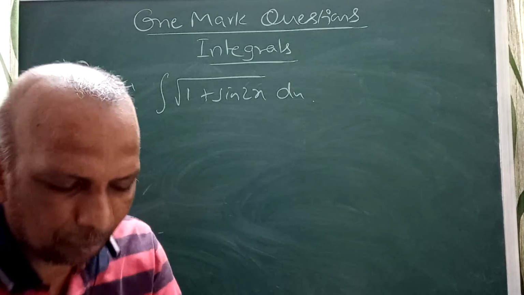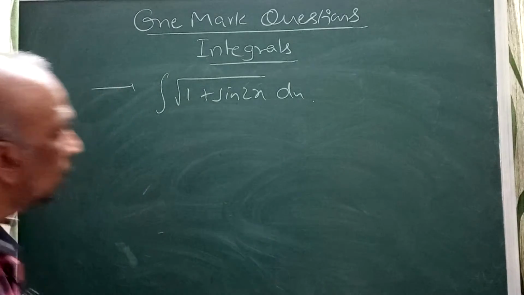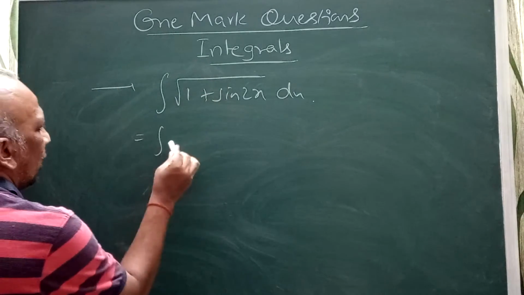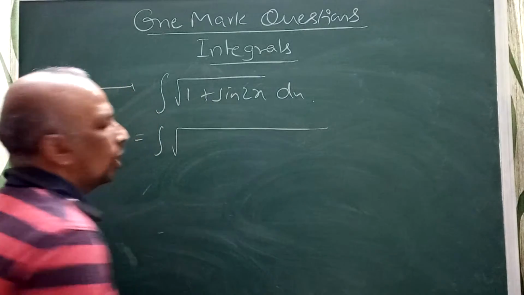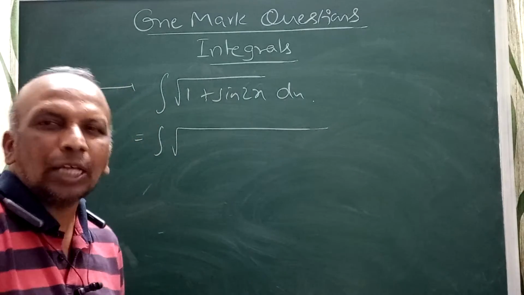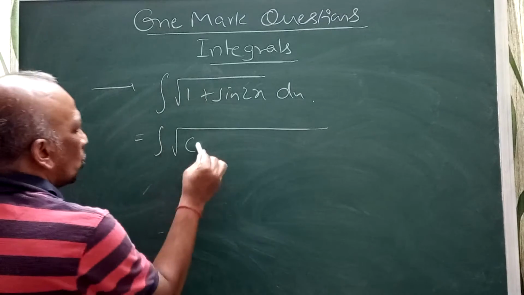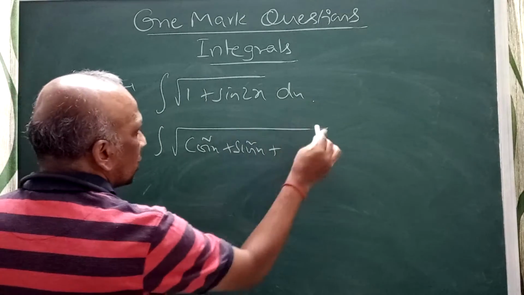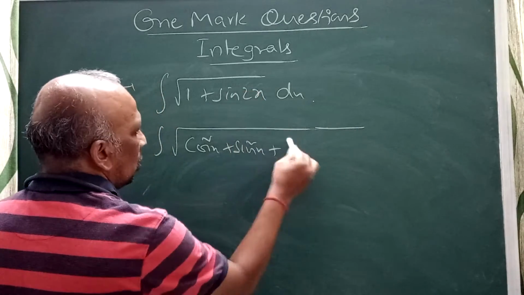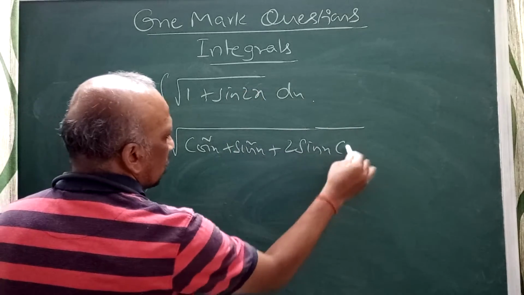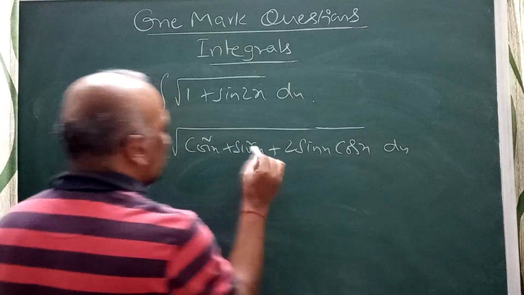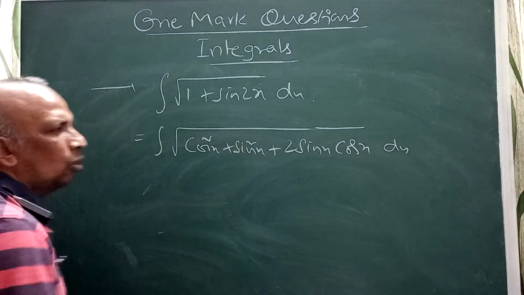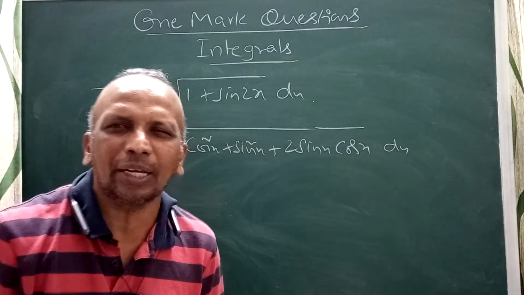In this problem, 1 plus sine 2x, I can write it as cos square x plus sine square x plus 2 sine x cos x.